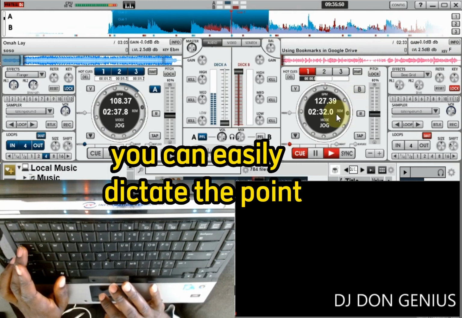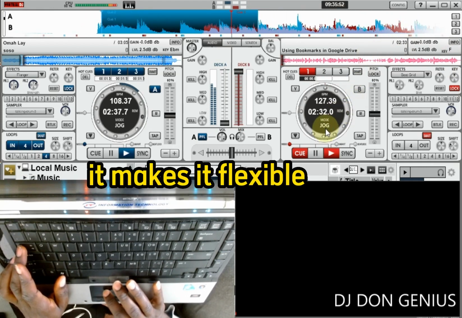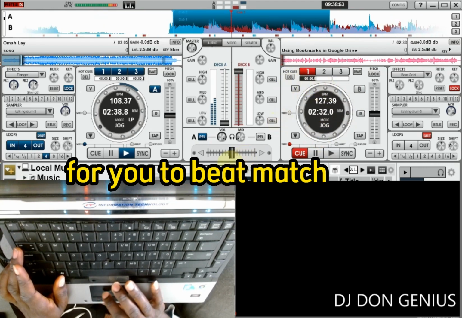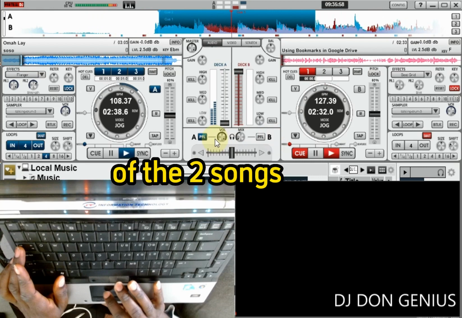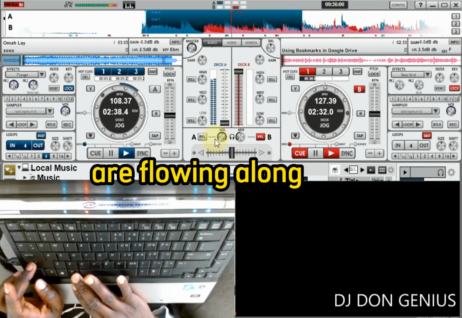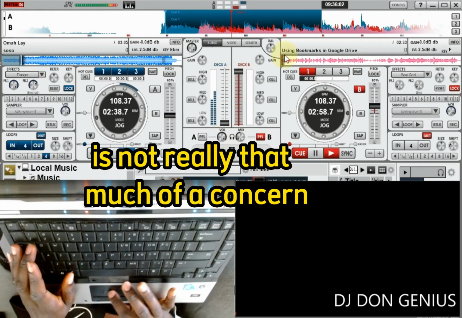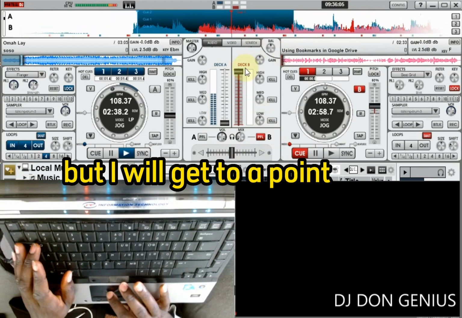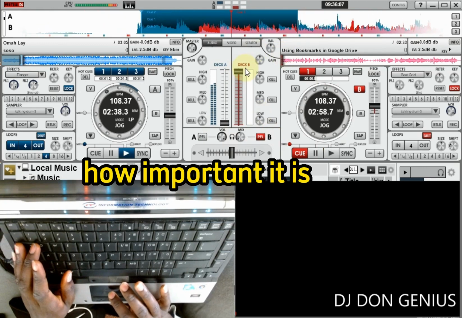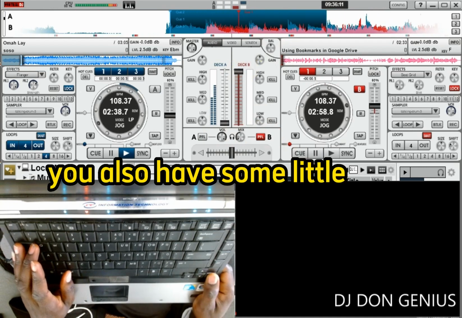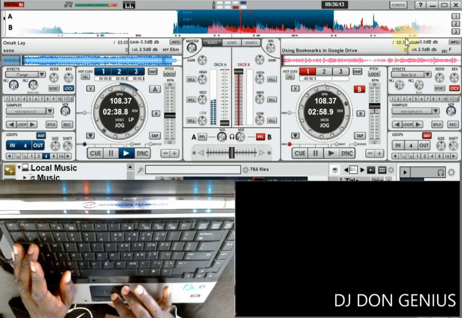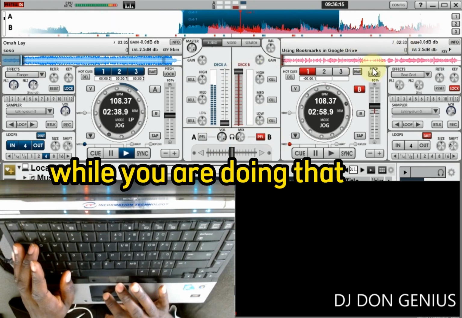You can easily detect the point 1 at any song. It makes it flexible for you to beat match while the one is going down the other one, as long as the beats per minute of the two songs are flowing along. The key of the song is not really that much of concern, but I will get to a point where I will talk about the key, how important it is when you are blending two songs. Then you have your pitch. You also have some little adjustments that you have to do with the song while you are doing that.